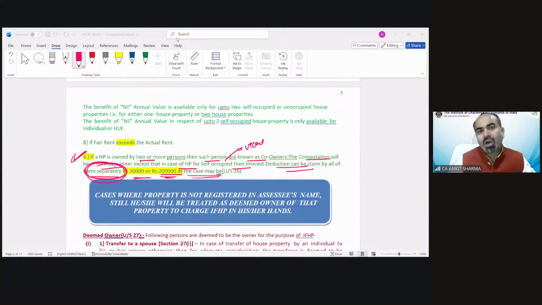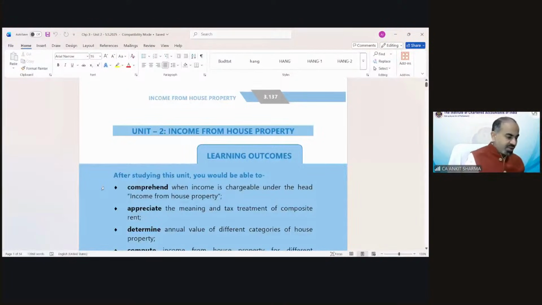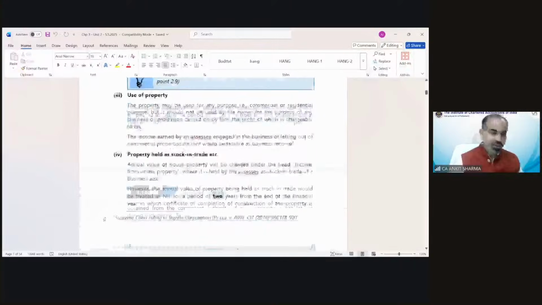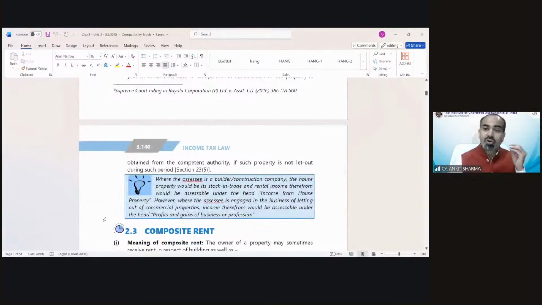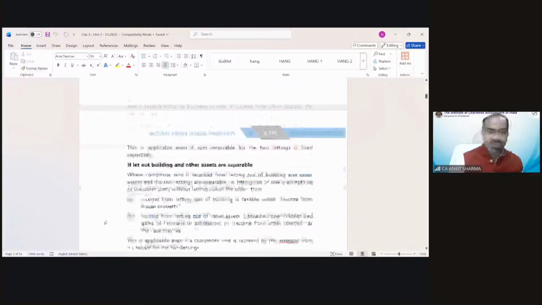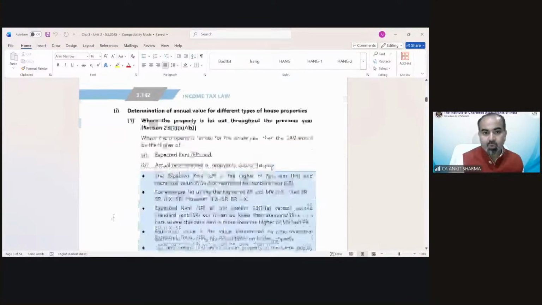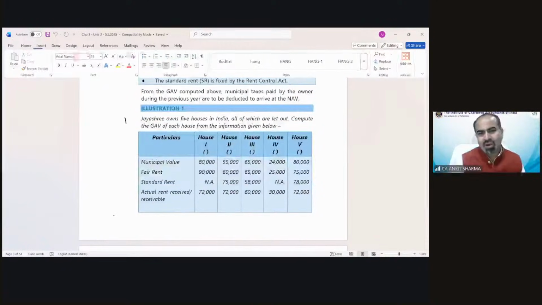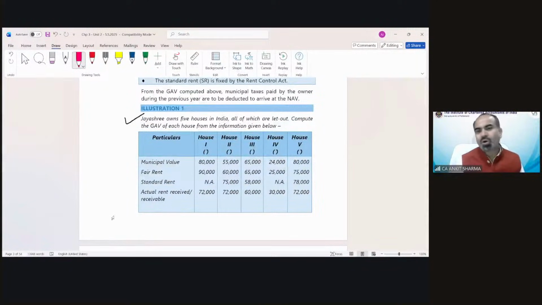Now moving on to the questions, because we have to complete it today. So let's see which illustration is relevant. Only those illustrations we will solve, because there are multiple illustrations and we don't have that much time to cover all of them. As homework, you have to solve all illustrations and all test your knowledge questions. Page number 3.142. This is an illustration for calculation of GAV and it's very simple. You can calculate GAV easily in all these cases.